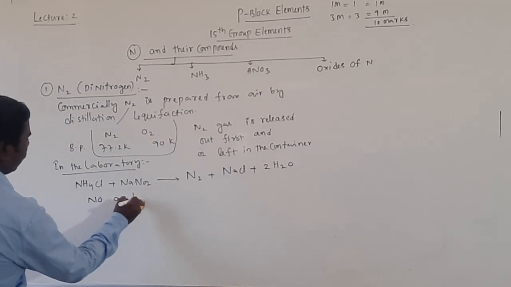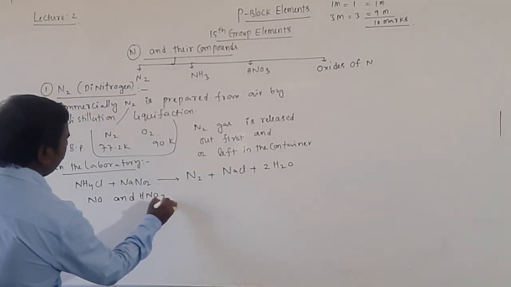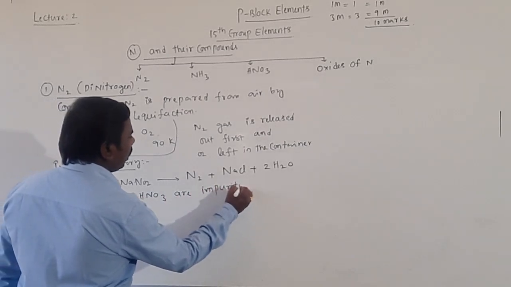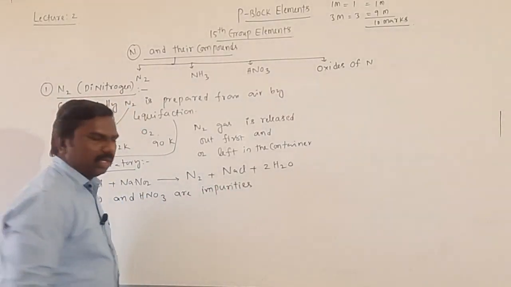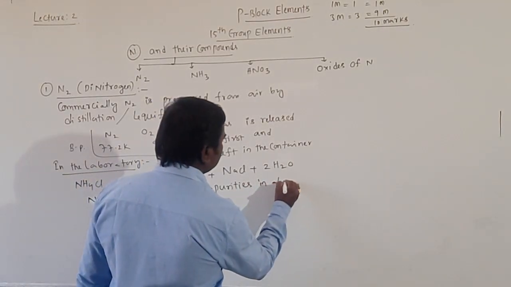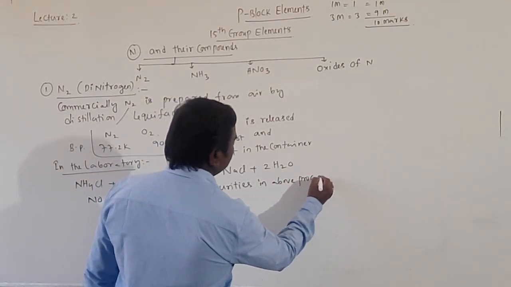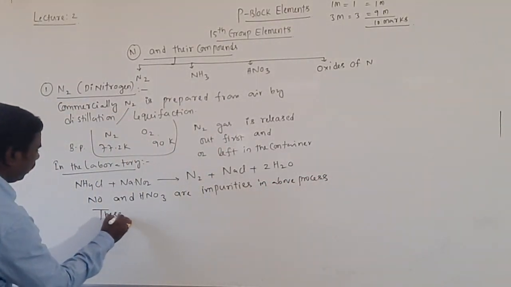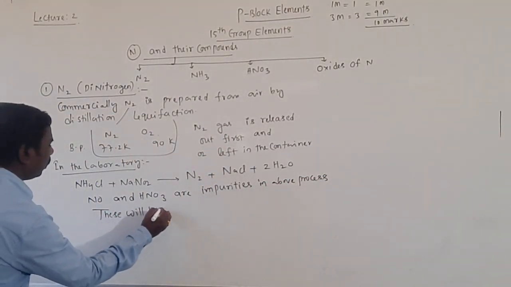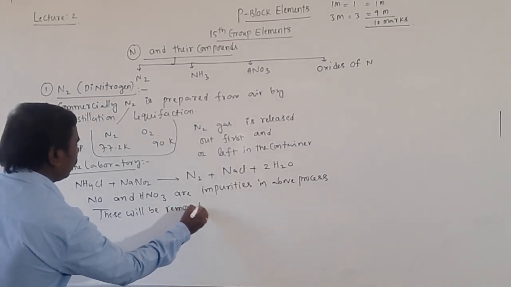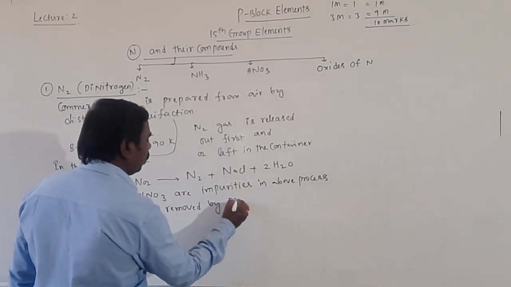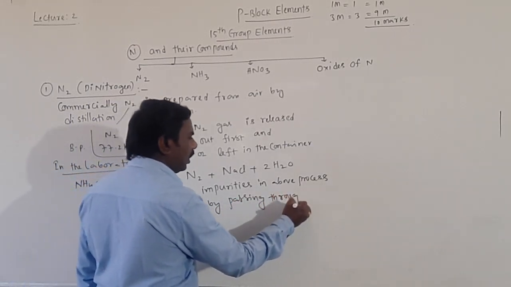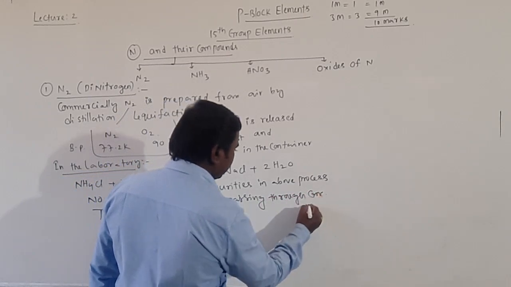NO and HNO3 are impurities formed in the above process. These will be removed by passing through concentrated sulfuric acid.